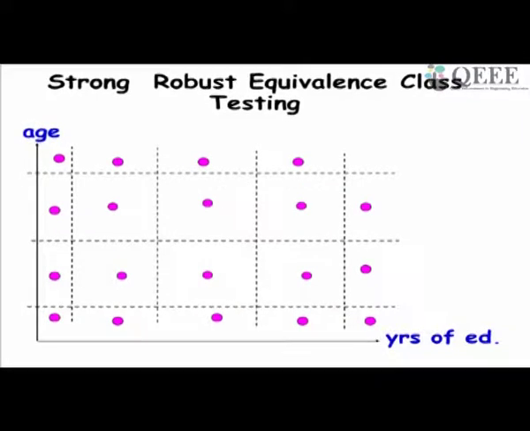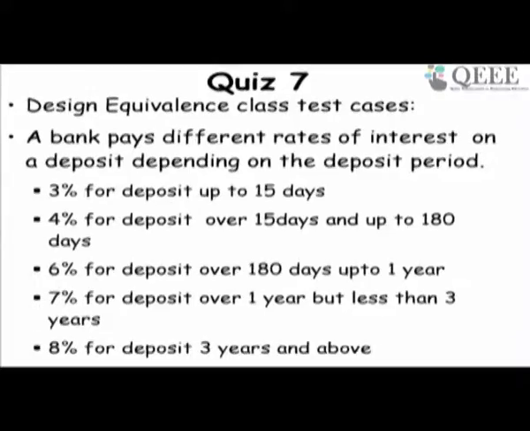So one value is invalid here, the age is valid but the years of education is invalid. Here both the age and the years of education are invalid, and here age is invalid but education is school, and so on. So this is called strong robust equivalence class testing.